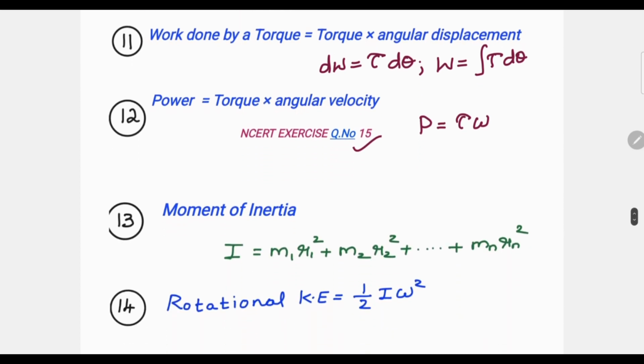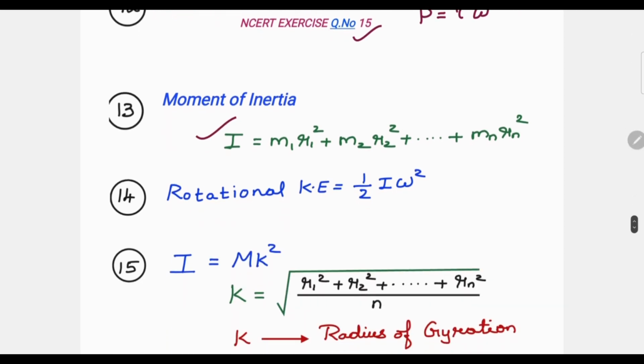Now comes moment of inertia. I equals m1 r1 square plus m2 r2 square plus etc. See, over the last couple of years, I have noticed that in your NEET question paper, they are asking questions based on this fundamental idea of moment of inertia. So please take care of this basic relation. Next comes rotational kinetic energy, half I omega square.